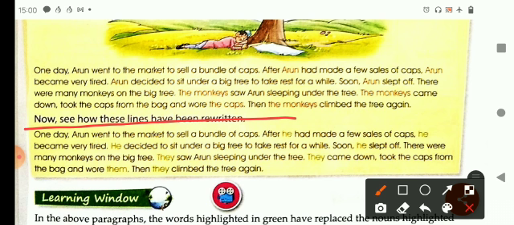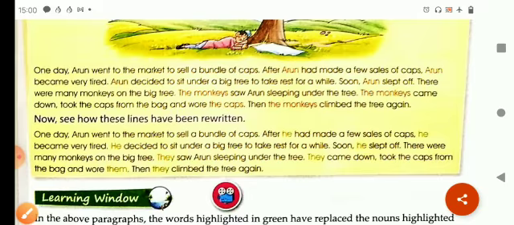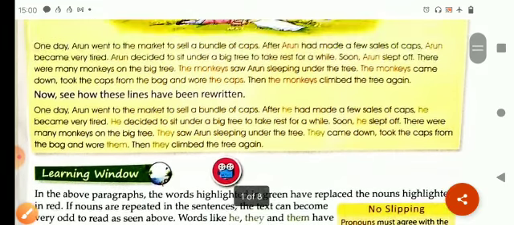Soon he slept off. There were many monkeys on the big trees. They saw Arun sleeping under the tree. They came down, took the caps from the bag and wore them. Then they climbed the tree again. So children, have you seen the difference between these two paragraphs?